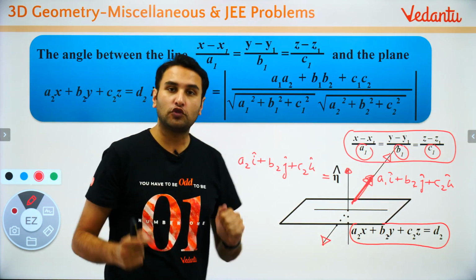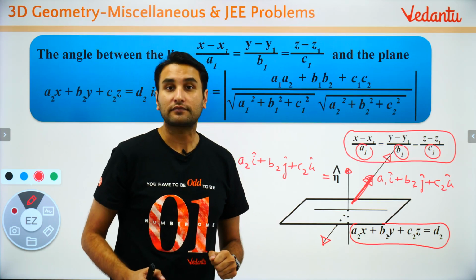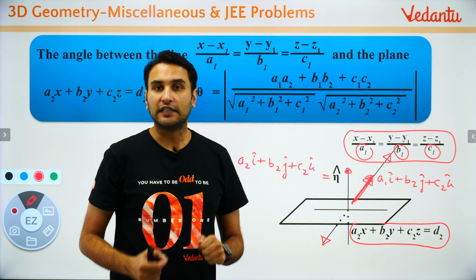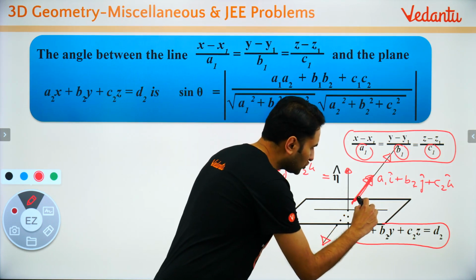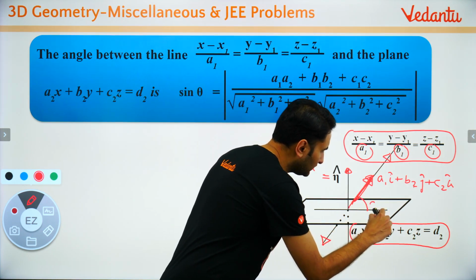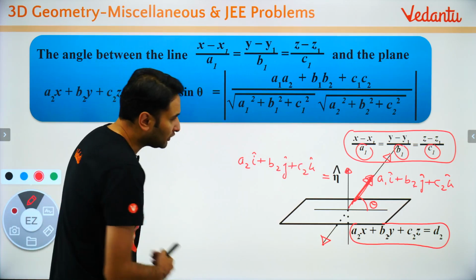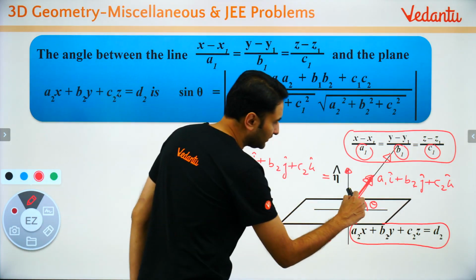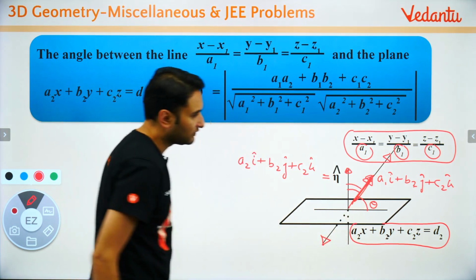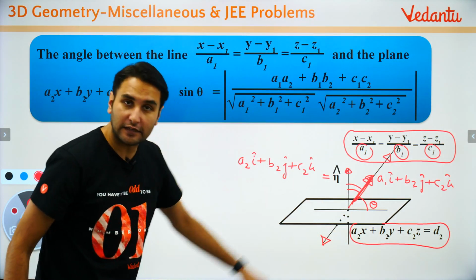आपको क्या चाहिए? You want the angle between the plane and the line. आपको चाहिए बच्चों ये वाला एंगल. You want this angle theta. But what I can calculate बच्चों is this angle. What is this angle? This angle is 90 minus theta.